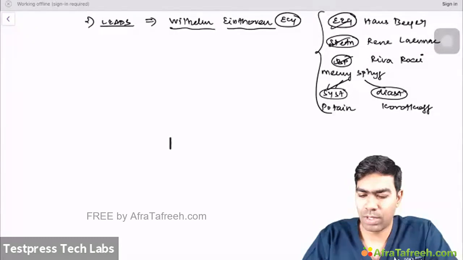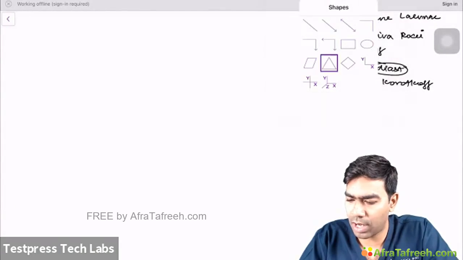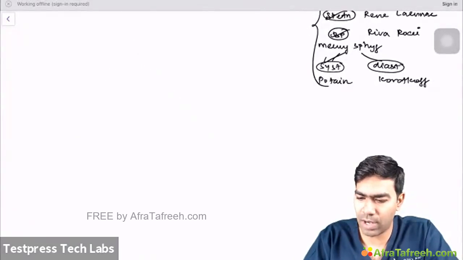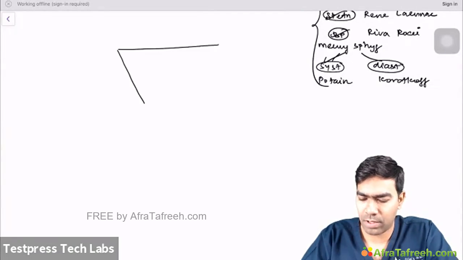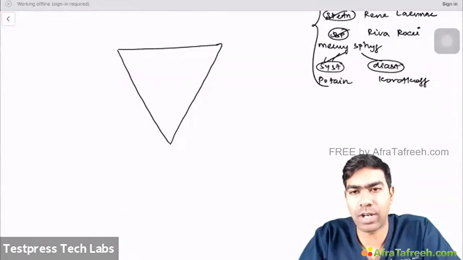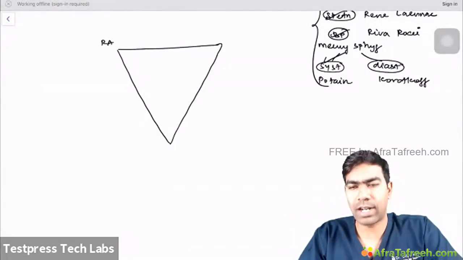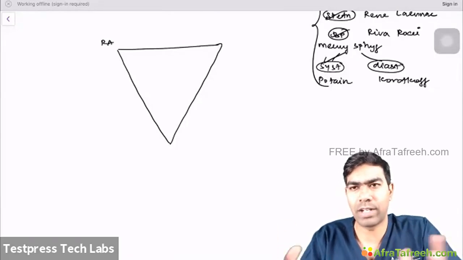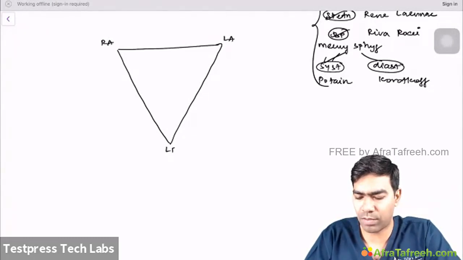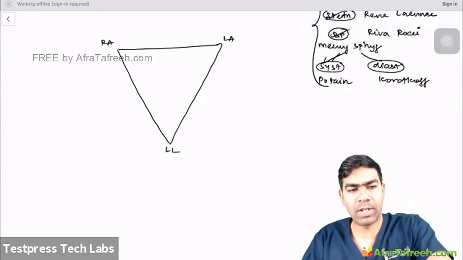Basically, we know that we can draw triangles. Every time you see this kind of stuff, I have to draw a triangle. Let me try to rotate it. I don't think it's getting rotated, so I have to draw it manually. This is the kind of triangle you will get when you see Einthoven's triangle. This is going to be the right arm, from here to here to here. It's like an Iron Man sort of triangle, but a bigger one. This is going to be on the left arm, and this is going to be on the foot, typically the left foot, or left lower limb. So I can write LL, typically the left lower limb.